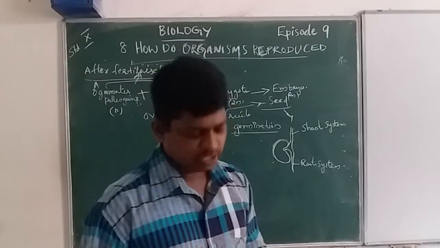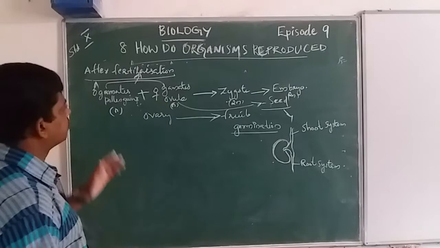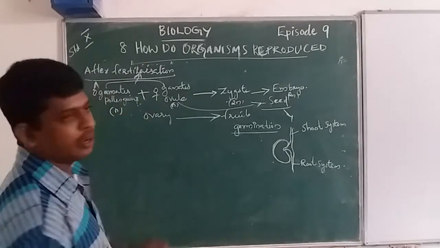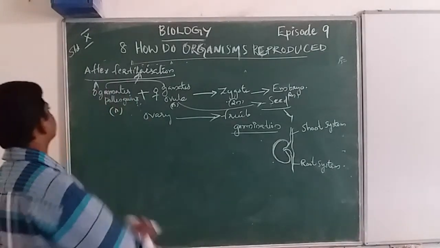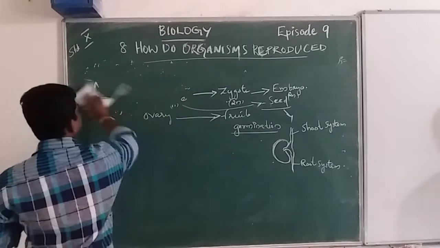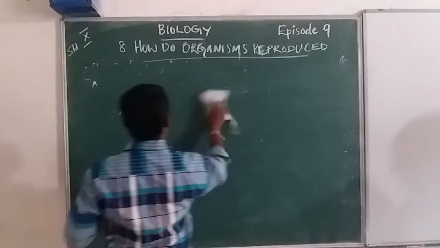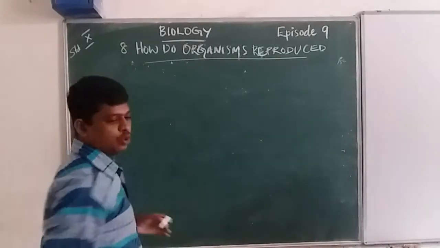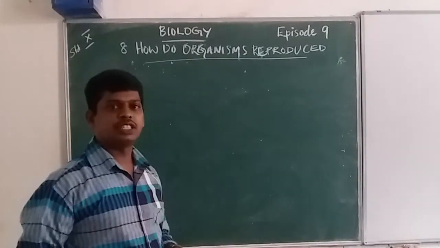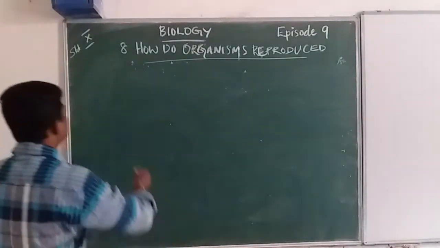Now I will give you some questions about this area. What is pollination? First question.